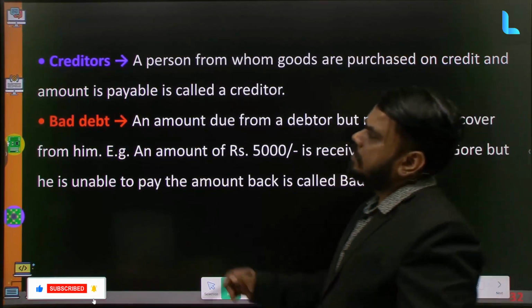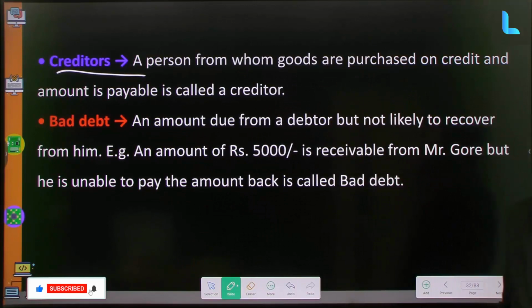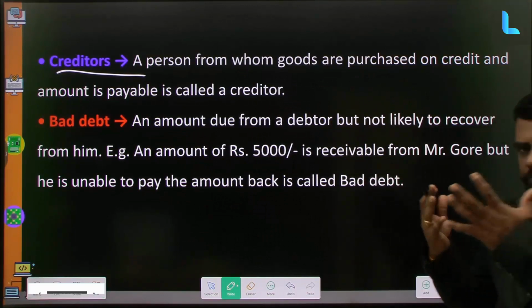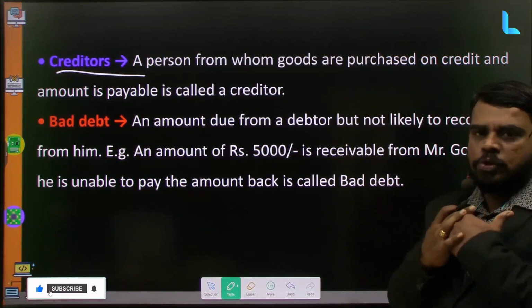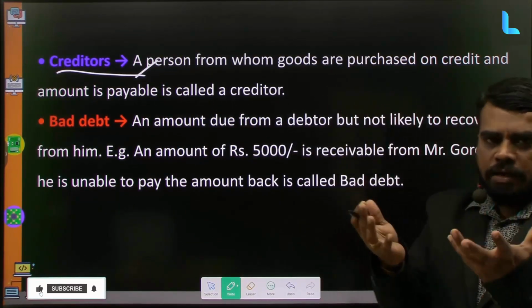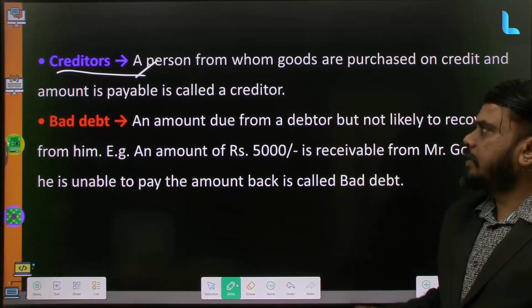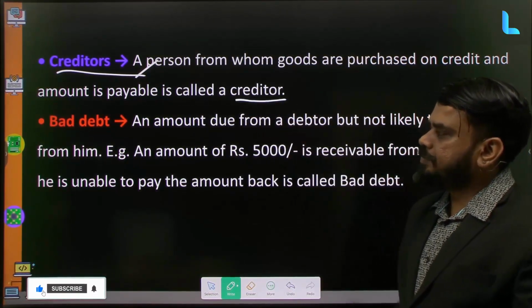Next, creditors. Creditors is the account of an individual person or firm from whom we purchase, from which source we buy goods. That is called creditors. They give the goods to us on credit, and later we have to pay within the stipulated time period. That is called creditors.